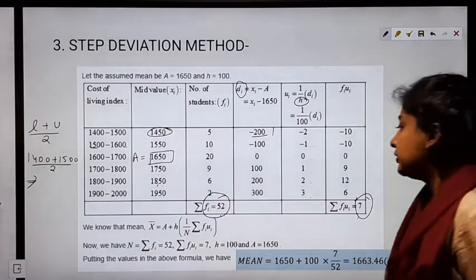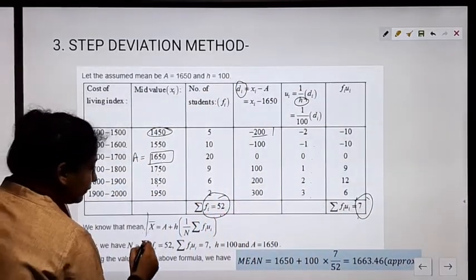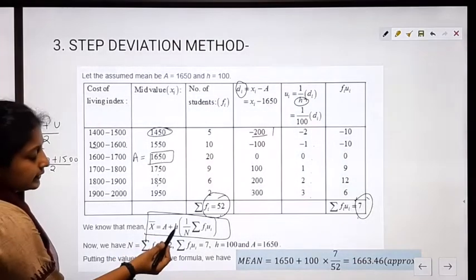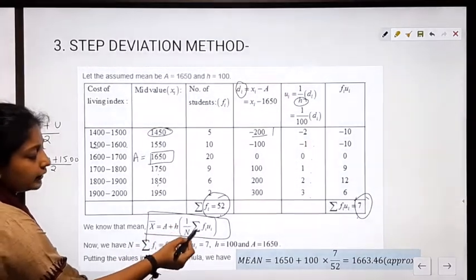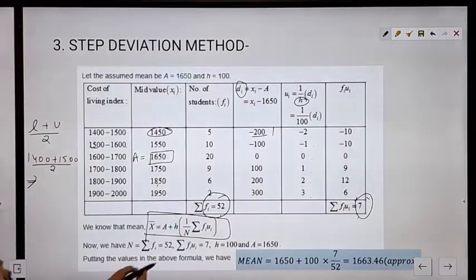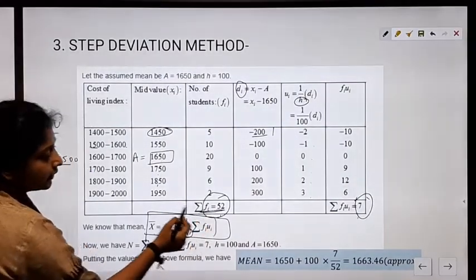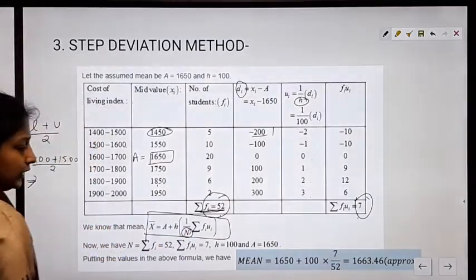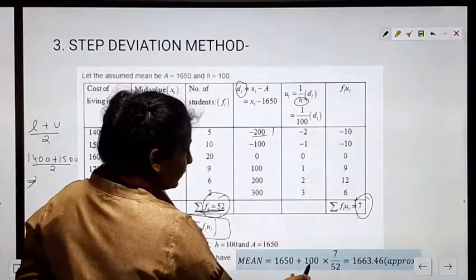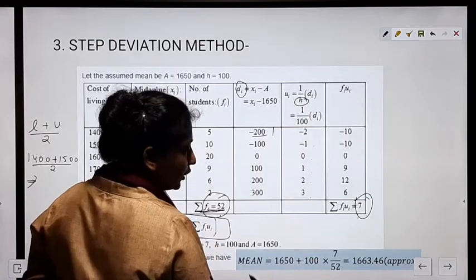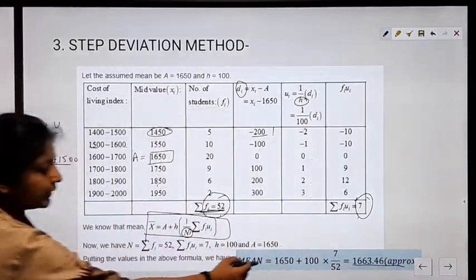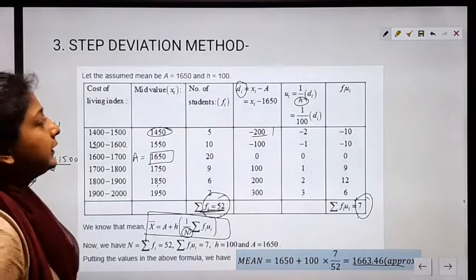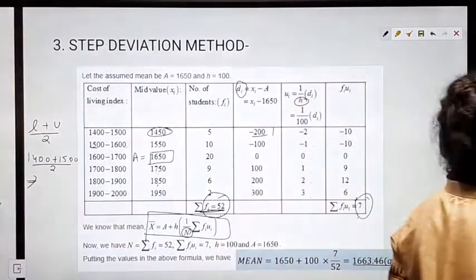In the step deviation method, this is the formula that we are using. Mean is equal to assumed mean plus h into 1 upon n into summation fi ui. 1 upon n is the sum of all the frequencies. So on putting all of these values, we get 1650 plus 100 into 7 by 52. This value comes out to be 1663.46 approx. So this is the calculation of mean by the step deviation method.